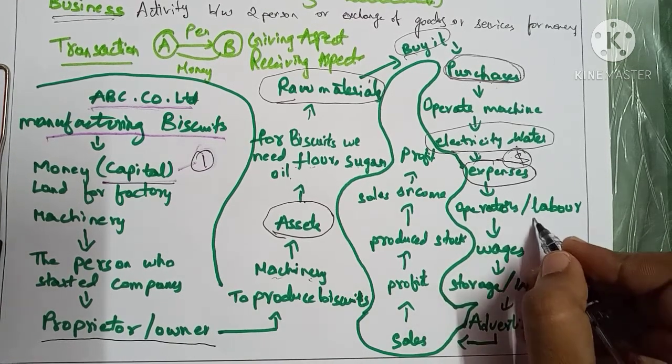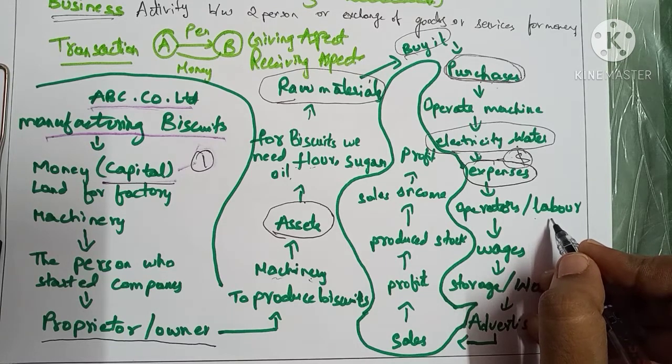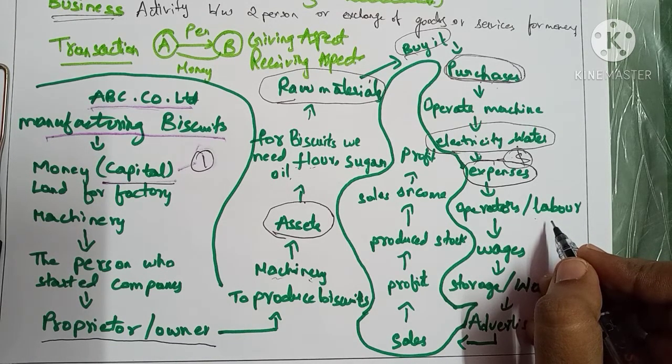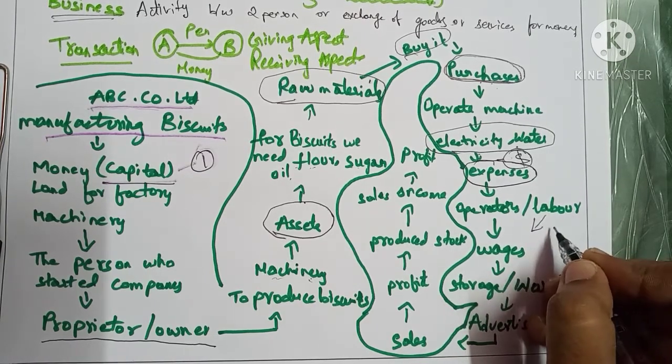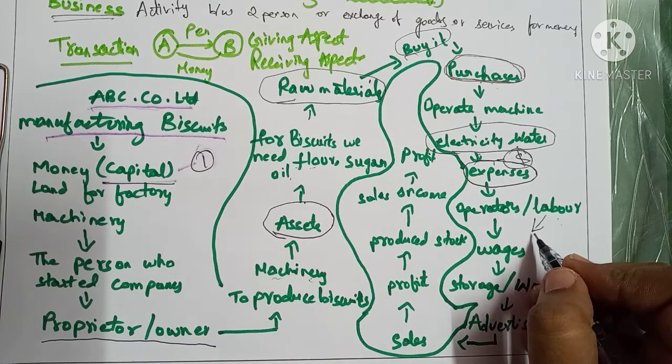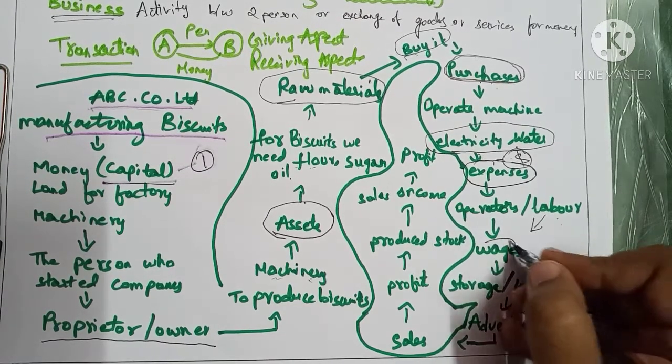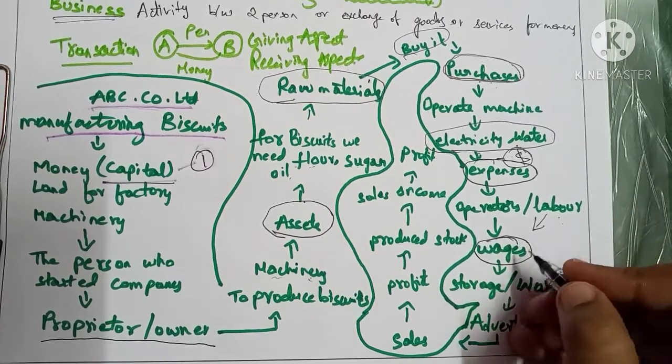So labor is a person who works on an hourly basis, whose remuneration is according to wages, on a daily or hourly basis. So for labor we have to give some incentives for working. Today this labor has worked for 6 hours, we have to pay for it. So we pay the wages. So this is called the wages.